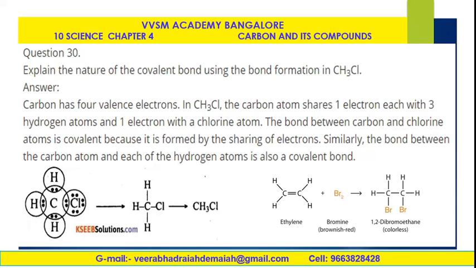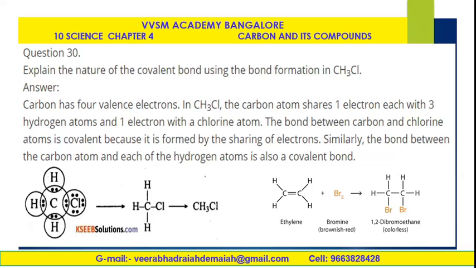Well, question number 30. Explain the nature of covalent bond using the bond formation of methyl chloride. My dear friend, the tetravalency of carbon: when chlorination occurs, the chlorine combines with methane in the presence of sunlight, giving substitution reactions.